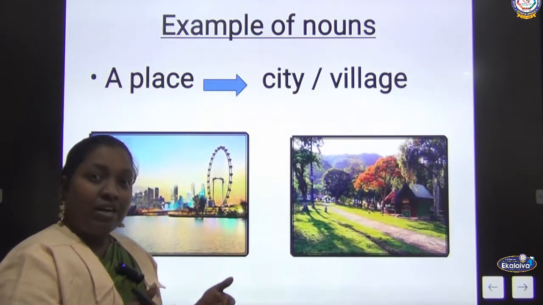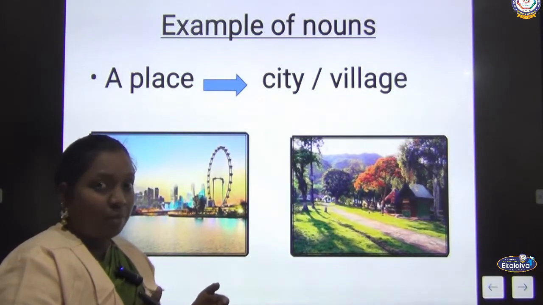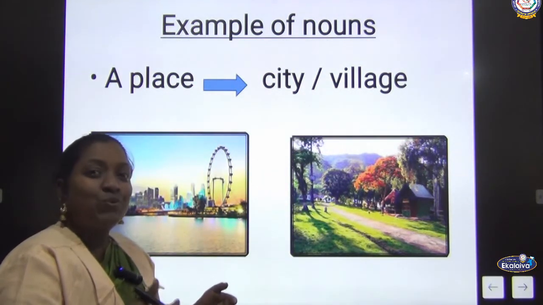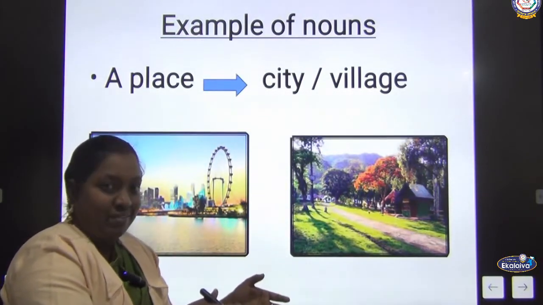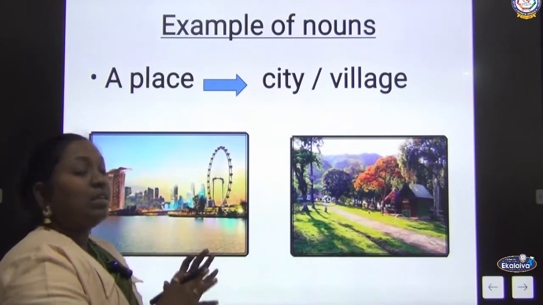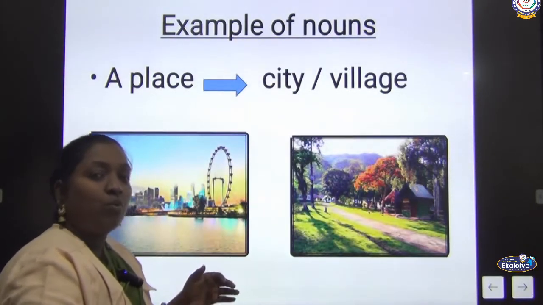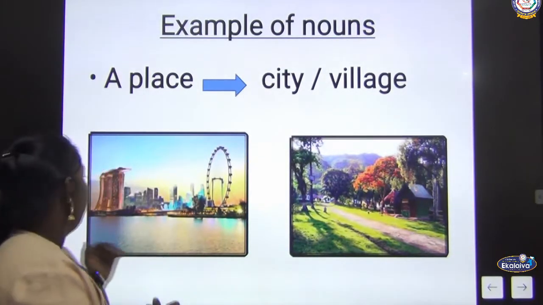Okay. Now can you give one more example of a place? A school. School will be in where? It will be in one particular place, isn't it? So the particular name of a place is called what? It is a noun.